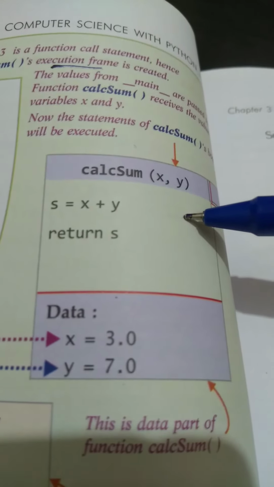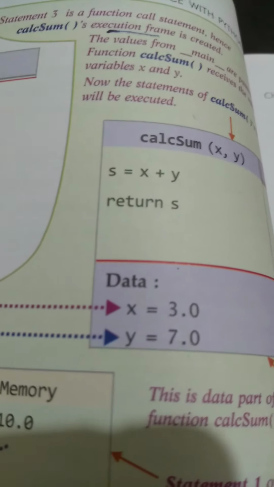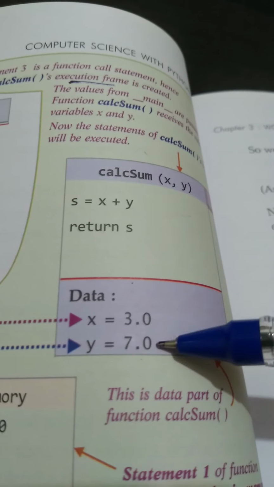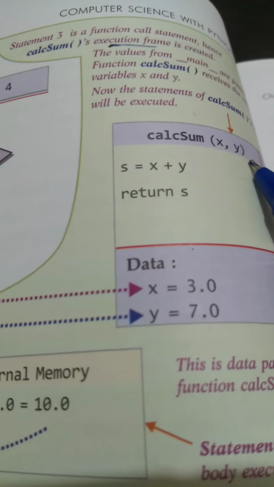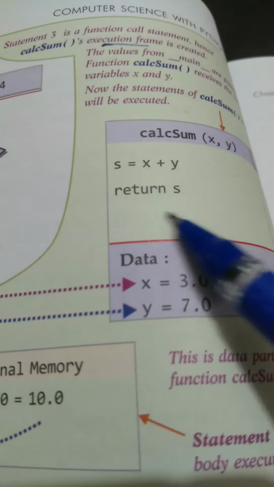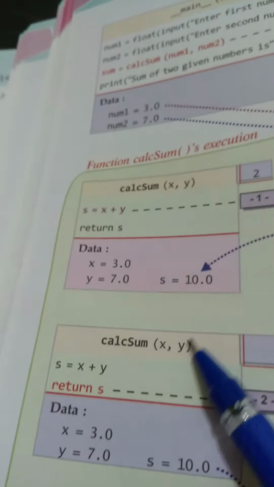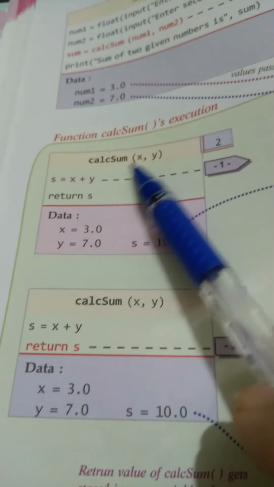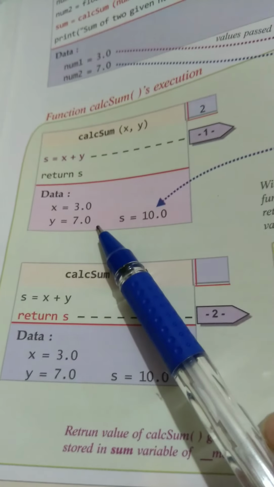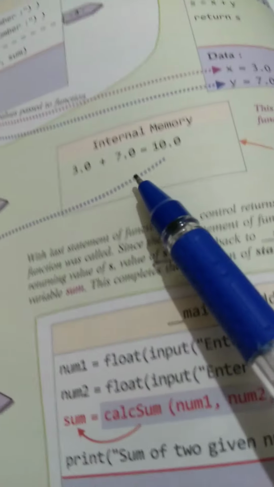So it will create one frame, and it will be treated like this. The value of x was 3, the value of y was 7. These values 3 and 7 will be passed to the x and y variables. Then return 3 plus 7, which is 10, so the value will be 10.0. This happens in the calc sum function. X and y values are 3 and 7, because we are passing them from the main function. So in internal memory 3 plus 7 is equal to 10.0.